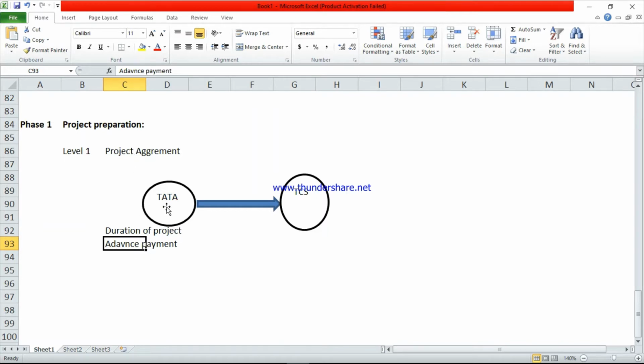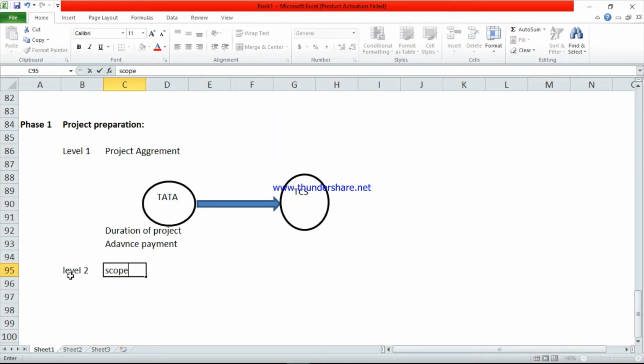They will make an agreement, so both parties have to sign. So level 1 contains this kind of agreement, duration of the project and advance. First they will charge advance payment. After 30% completion of the project, again TCS will charge the money from Tata. So this is level 1 and the second one is level 2.